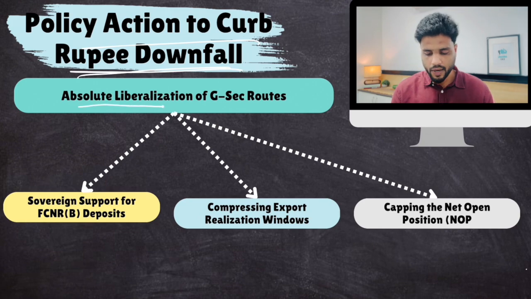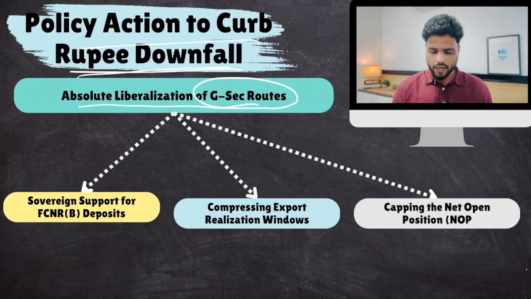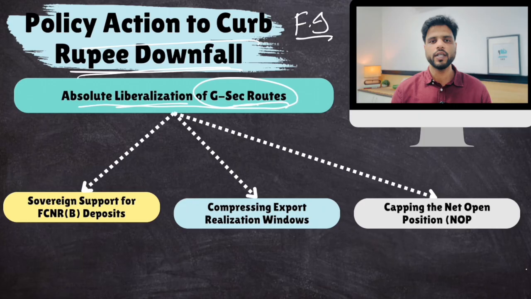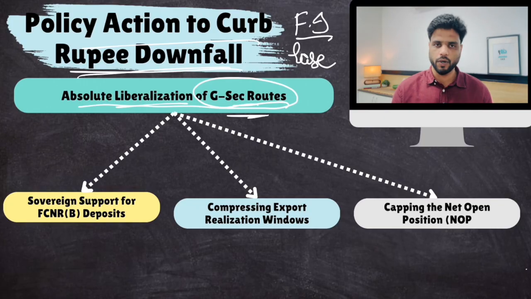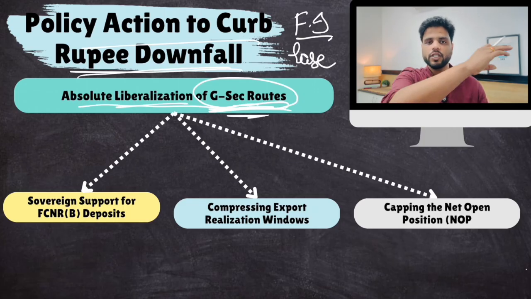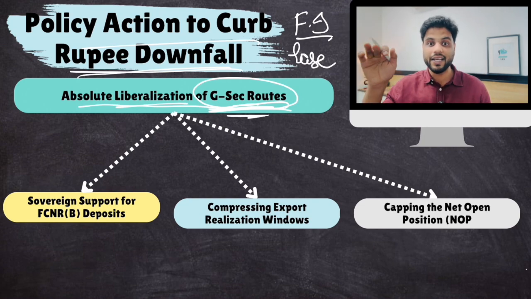Now, what did RBI do to curb the rupee downfall? First of all, we liberalized government securities. Government securities are government bonds. We liberalized them so that more and more foreign investors can invest in government securities with ease. Plus, earlier they were not very enthusiastic about investing in government securities because of a lot of tax burden. The government reduced certain taxes, abolished certain taxes on government securities. Now, more and more foreign investors are encouraged to invest in government securities, so they are bringing capital into India, capital inflow.